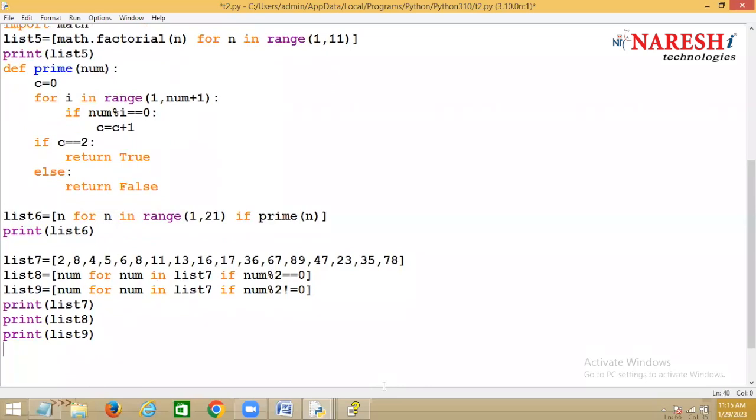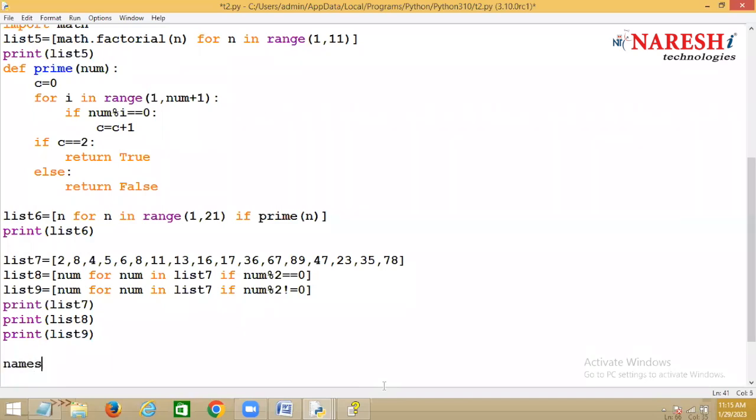Filtering. If you want to filter the data, then you read the data and test it by using which condition? If condition, right? If the expression returns true, then that value gets added. If it is false, then that value will not be added in the list.